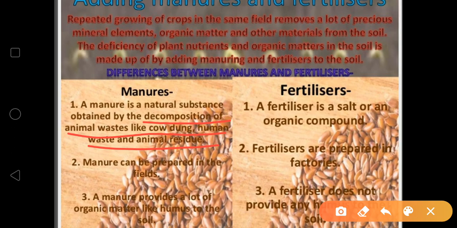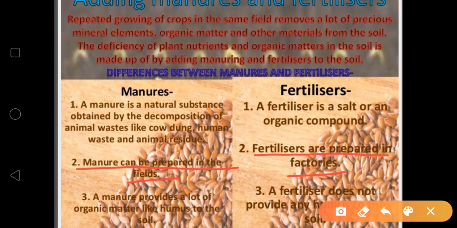Clear? And a fertilizer is a salt or an organic compound, a type of chemical. With the help of chemicals we are making fertilizers. Next, manure can be prepared in the fields and fertilizers are prepared in factories.